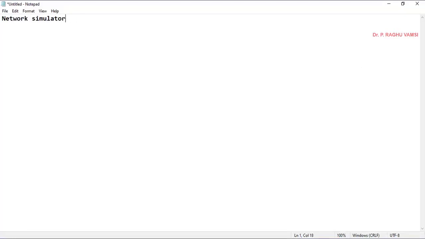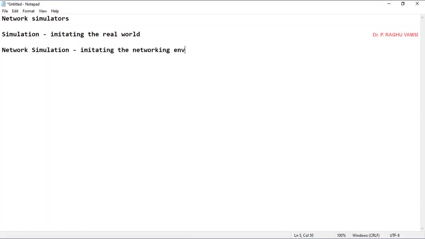Simulator, or simulators, you can say. What is meant by simulation? Simulation is the way of imitating the real world. Here, network simulation means imitating the networking environment.